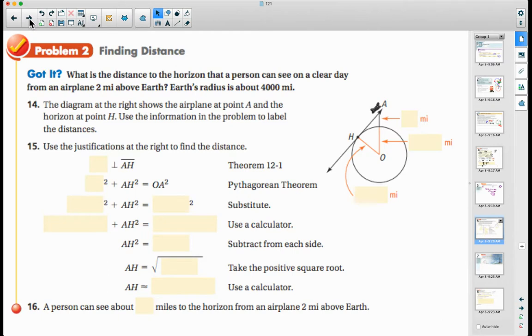Okay, so when we're in the airplane, obviously we can't see forever. All right, when we look at the horizon, we see a long way when you look out the window of an airplane. All right, but you can't see forever.